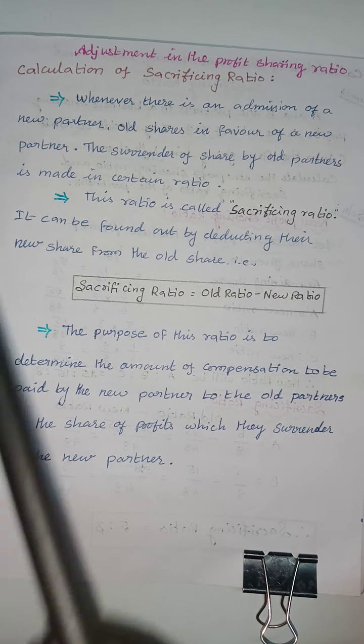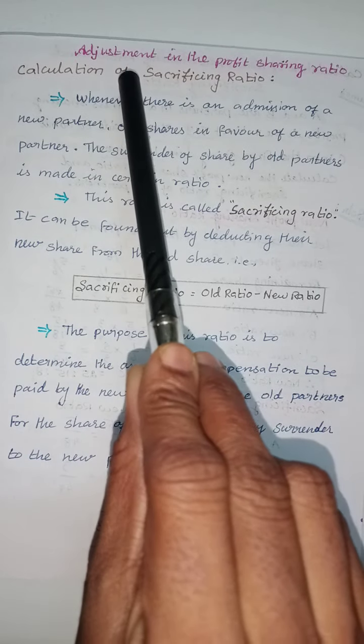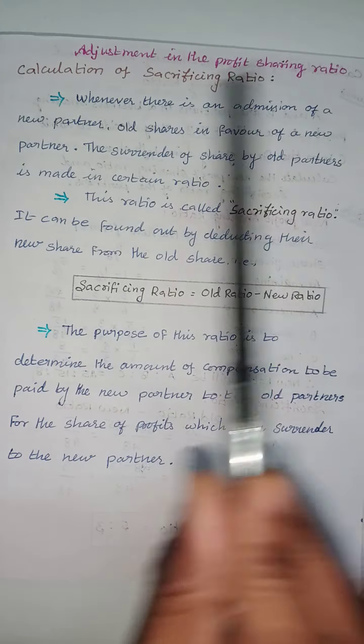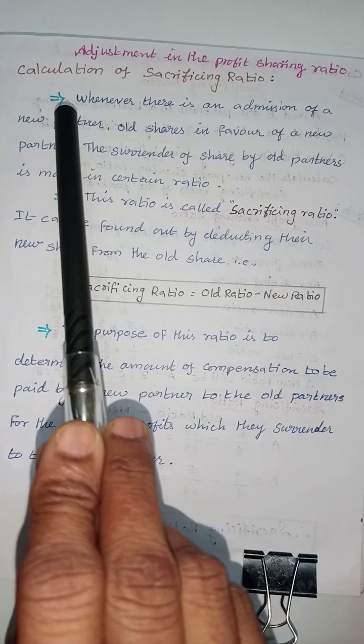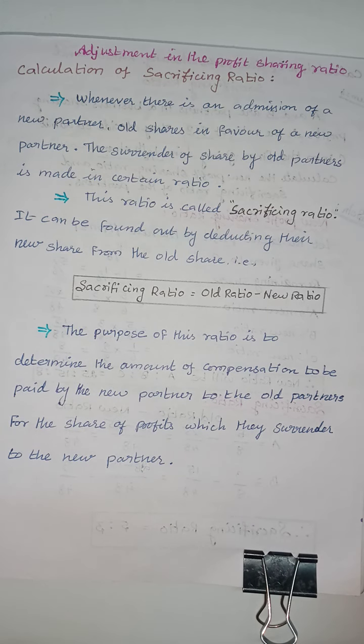This is the first adjustment at the time of admission of a new partner: adjustment in the profit sharing ratio. So first we have to find out the sacrificing ratio. Whenever there is an admission of a new partner, old partners give up shares in favor of the new partner. The surrender of a share by old partners is made in a certain ratio. This ratio is called the sacrificing ratio.